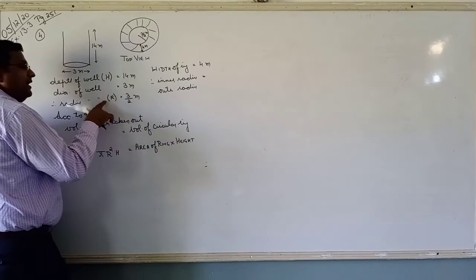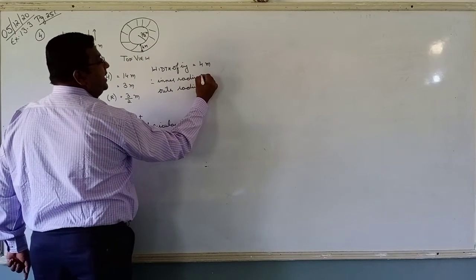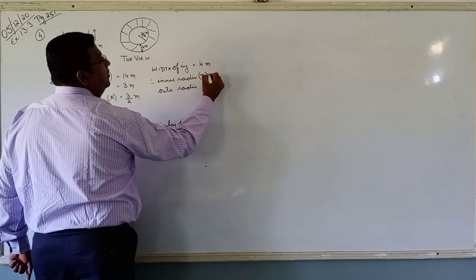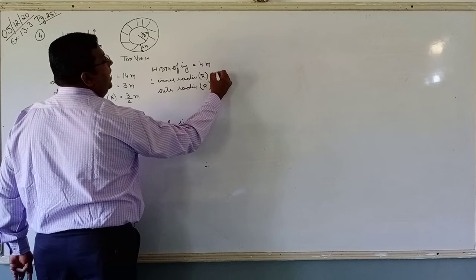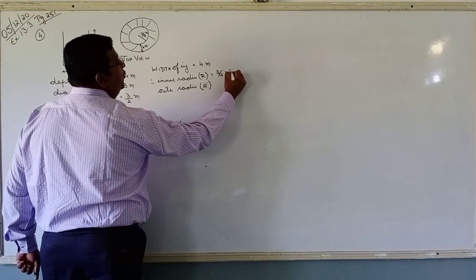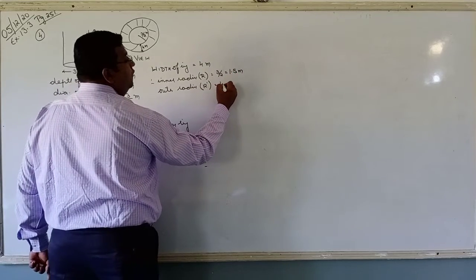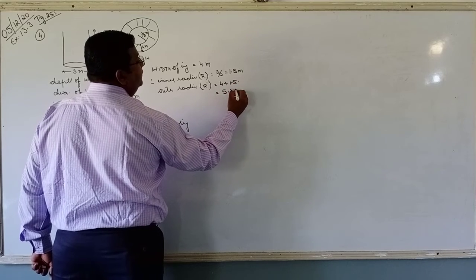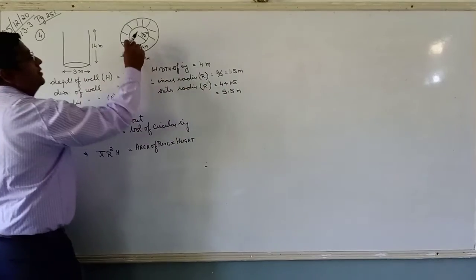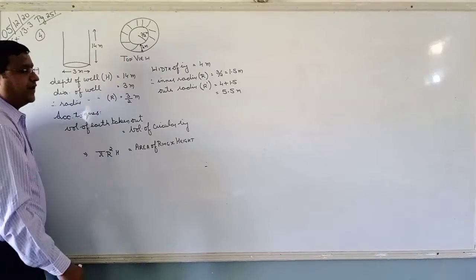You can see inner radius is capital R, 3 by 2, or I will use it as R dash and R. R is 3 by 2, that is 1.5 meter, and R dash is equal to 4 plus 1.5, that is equal to 5.5 meter. Can you see that? This is 1.5 and this is 4, so the outer R dash is 5.5.